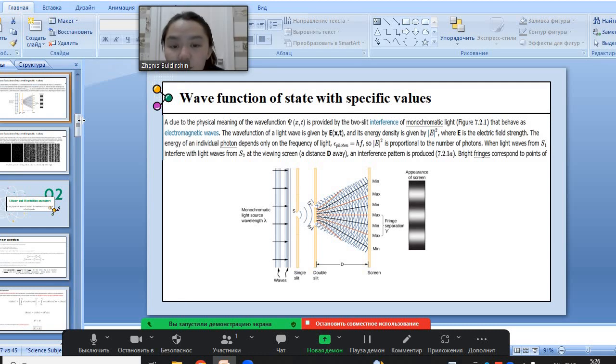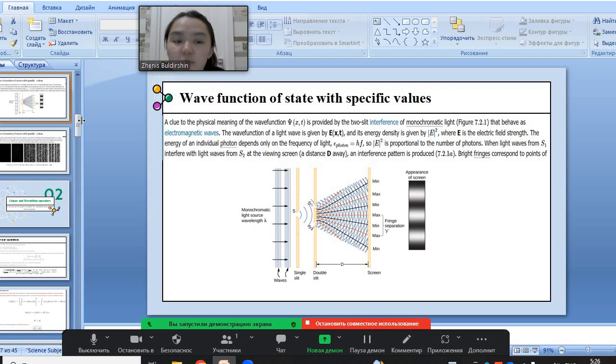The wave function of a light wave is given as E(x,t), and its energy density is given by E squared, where E is the electric field strength, and the energy of an individual photon depends only on the frequency of light. So the energy of a photon equals hf.